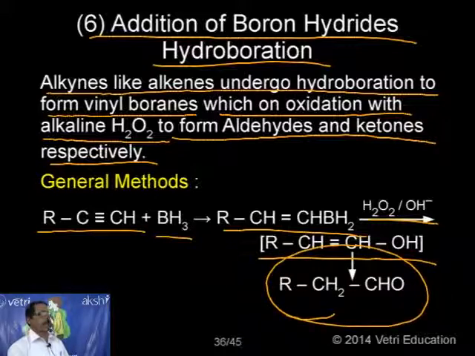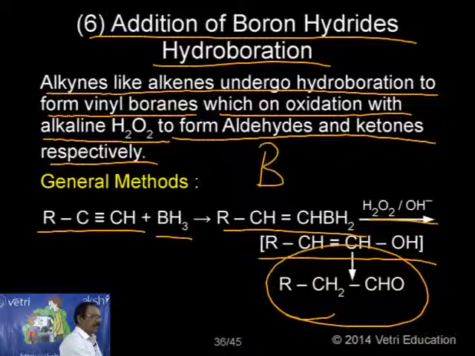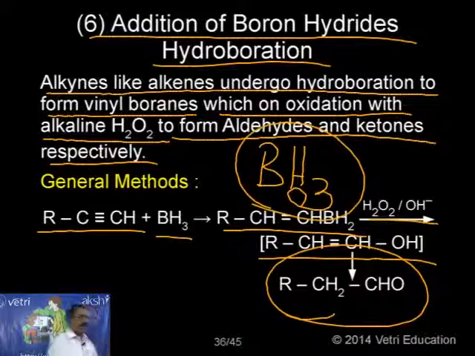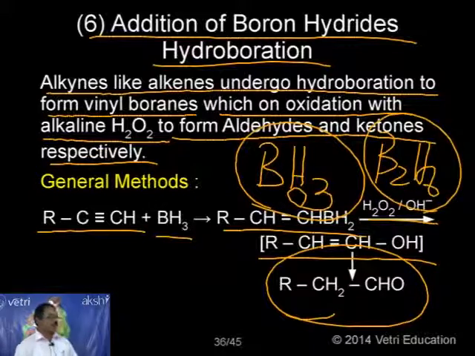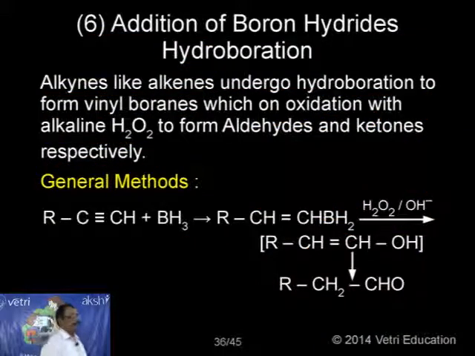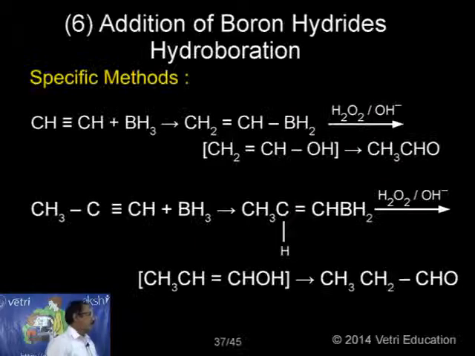The only important information I want to record here: BH3 is not stable, kindly follow. Borane is not stable because it does not have an octet of electrons. It is unstable, so usually it will be in the form of B2H6, diborane. Just for simplicity, I am now writing BH3. Otherwise, it is only diborane. Okay, let me go for the next one.